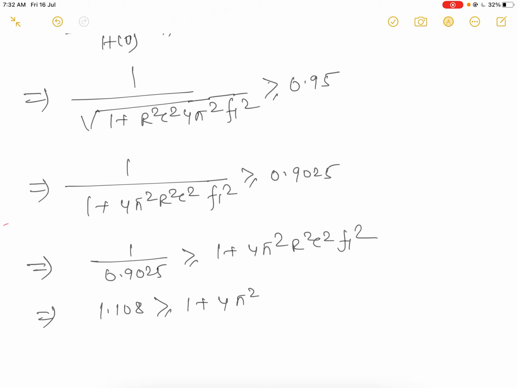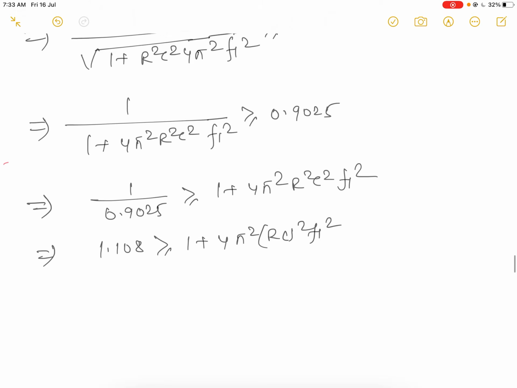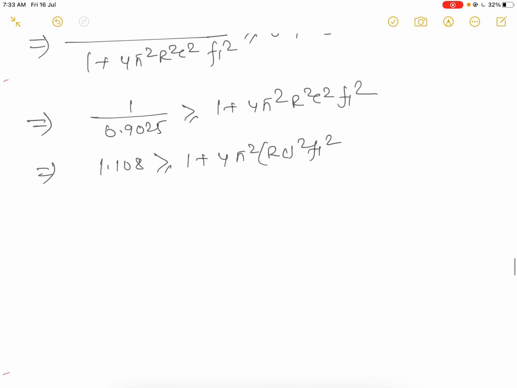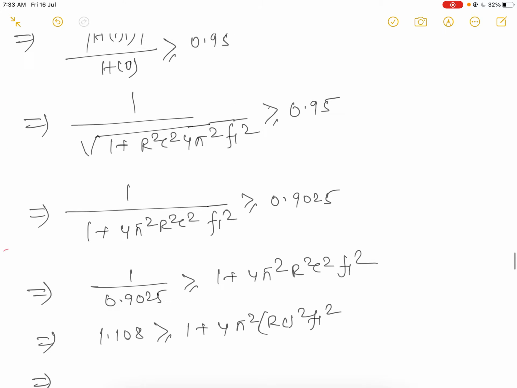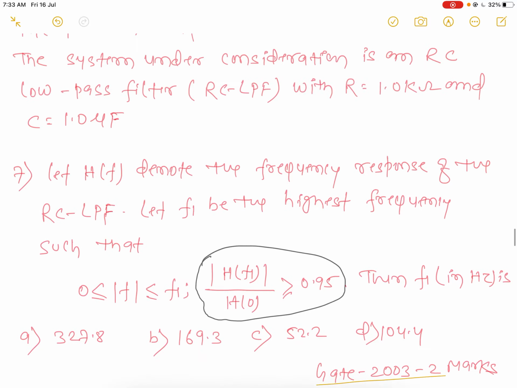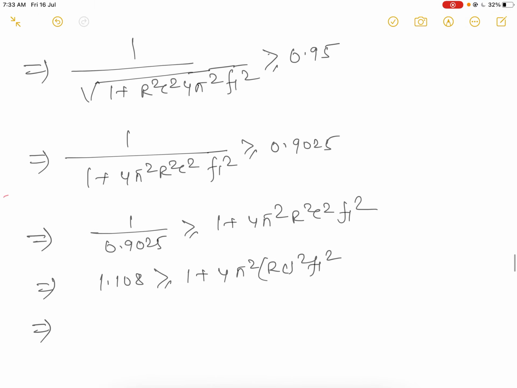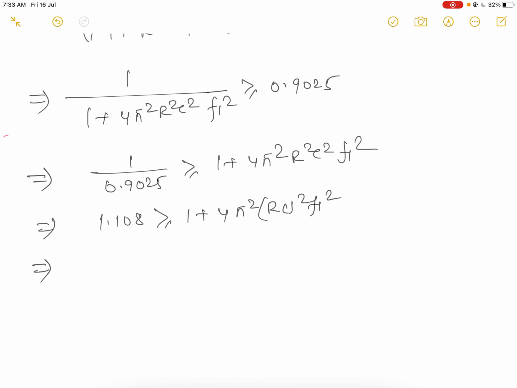1 plus 4 pi square R C square F1 square. Put the value of R C square F1 square. Then subtract it and divide it.